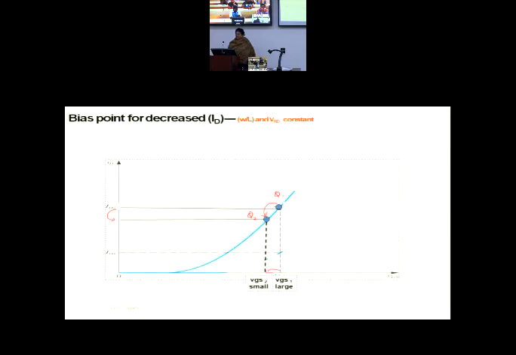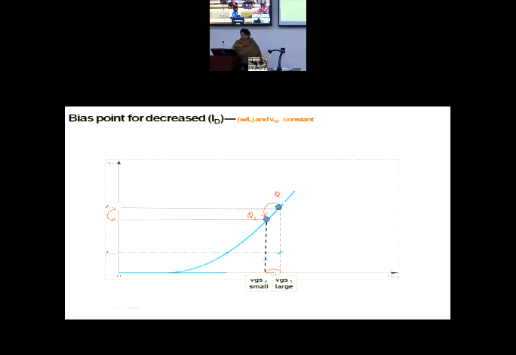Similarly, there are various other cases when W by L and RD are kept constant and ID is changed. Bias current is changed. Same design, but we are changing the bias current. But W by L we are not shifting and the load we are not shifting. I am not changing RD. RD is as it is, and W by L also I am not changing at all. So what we are changing is only the voltages. We are changing them because only then can you change the current. Otherwise you cannot change the current. So VGS you are changing.